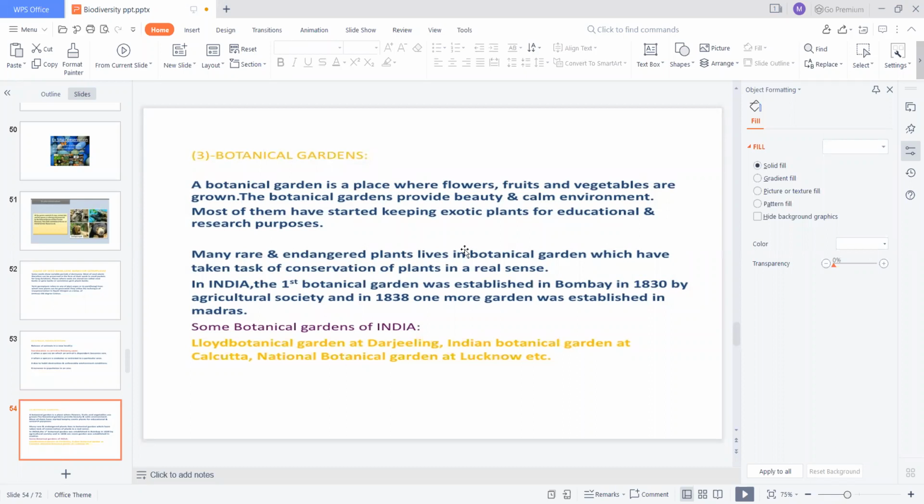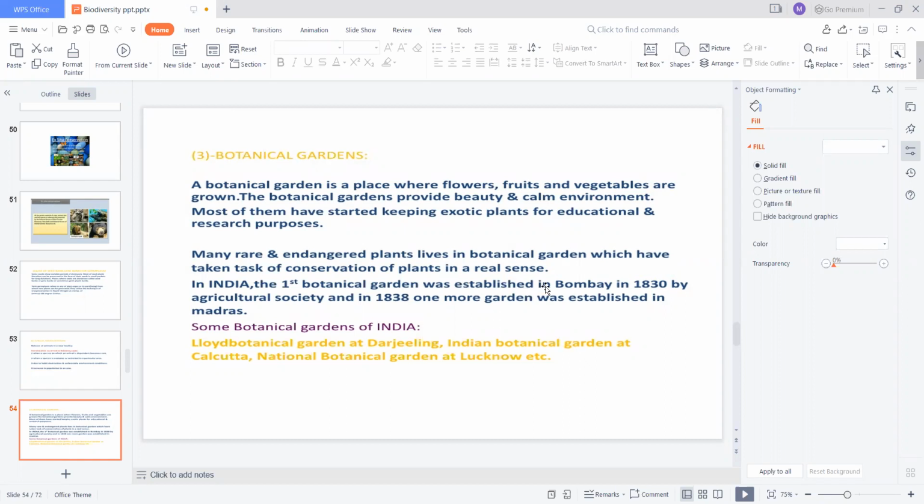Most of them have started keeping exotic plants for educational and research purposes. Exotic plants are plants which are taken from other areas and grown here. Many rare plants which are not observed in other areas, and also endangered plants which are going extinct, live in botanical gardens, which have taken up the task of conservation of plants in the real sense.